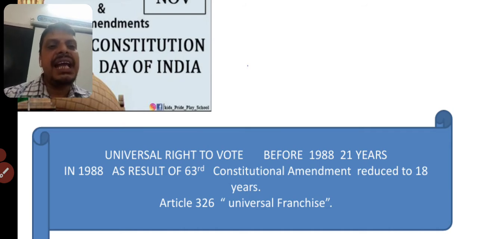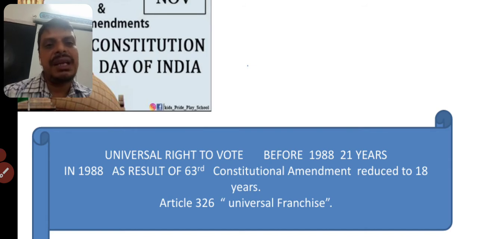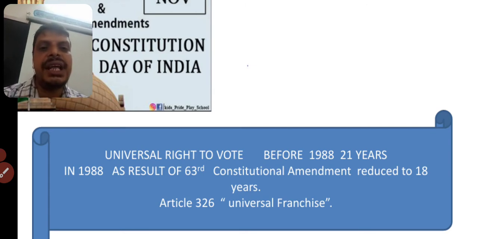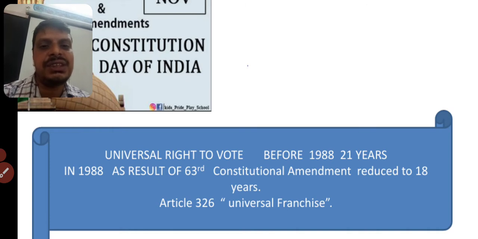Before 1988, people who had completed 21 years were given the right to vote, but an amendment was made in 1988, the 63rd constitutional amendment, as we discussed. The age has been reduced from 21 to 18, and this right is included in Article 326, which is known as universal franchise.